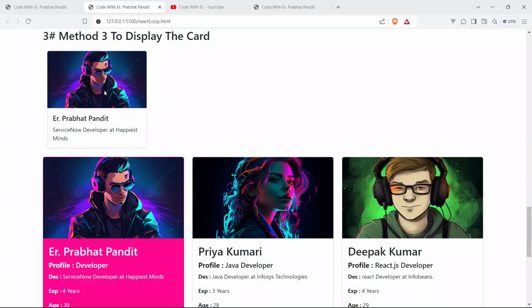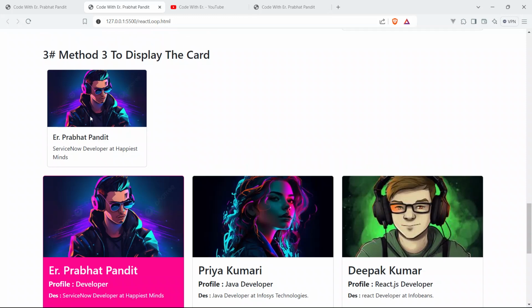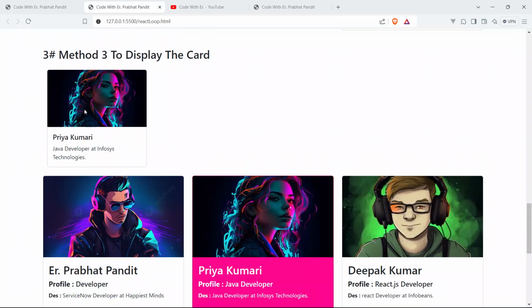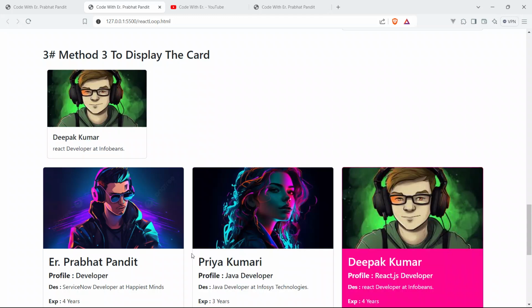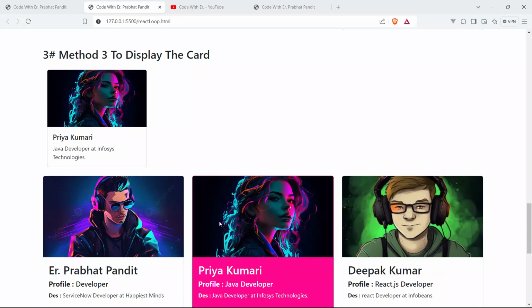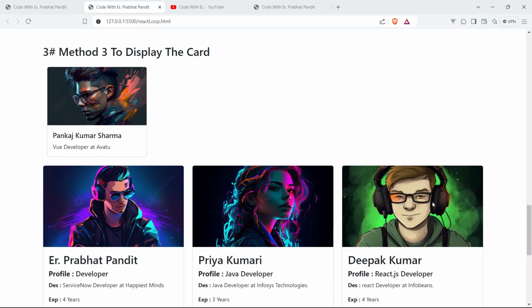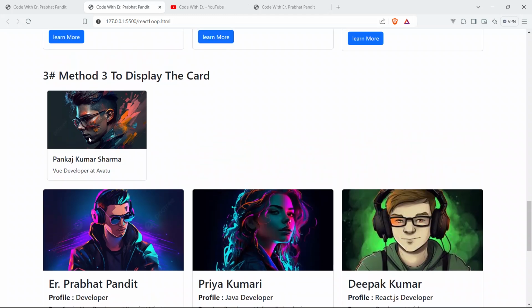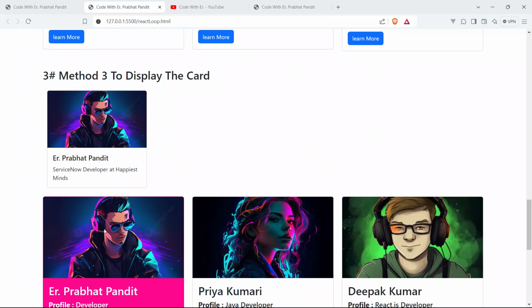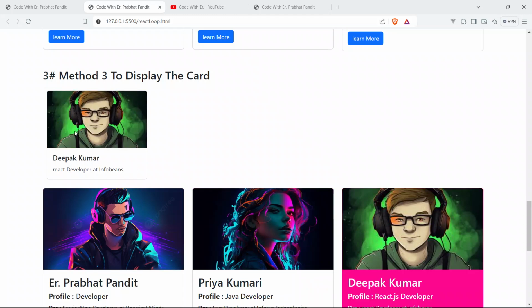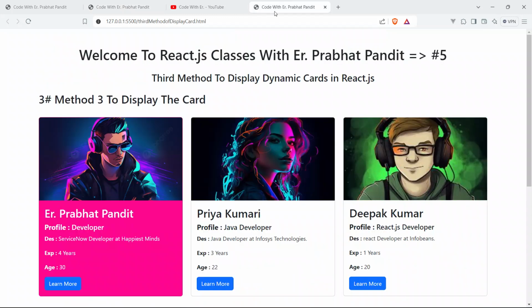The next target is creating this dynamic card. Whenever the user clicks on any of the cards, we have to show exactly that card here, like this: Priya Kumari, here Pravat Pandit, Deepak Kumar. So we have to show it here in our code also. Now we are going to achieve that.